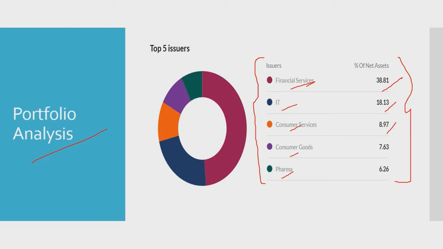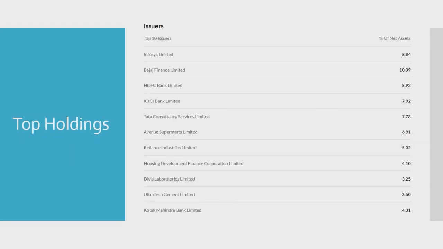Again, within these sectors, the major chunk of investment is going to be in large cap companies, so you can expect capital appreciation in the long term. And viewers, the purpose of discussing the top holdings in this mutual fund is to have an idea about the risk diversification. As you can see here, most of the companies mentioned are large cap companies, and they are kind of too big to fail. Just have a quick glance at these companies to ensure that the risk is diversified. But rest assured that if you keep yourself invested for a long period of time, you are sure to beat inflation and have good returns.